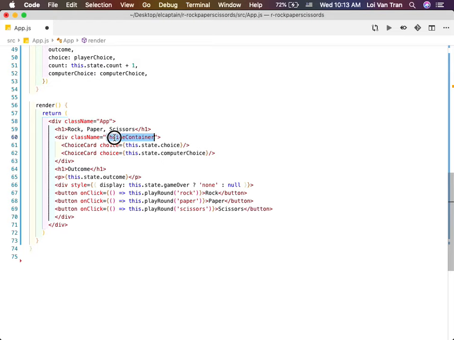Just think about this. I have some styles in my choice container. If I delete this, or change it to something else, does it work the same? Does it work the same, guys? The question is, my className is choice container. This className right here is a property. If I change this to anything else, does it still work correctly?